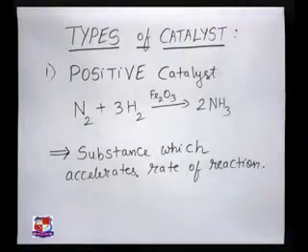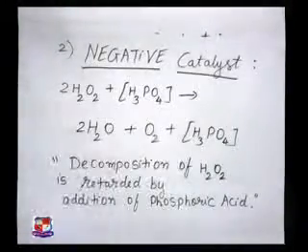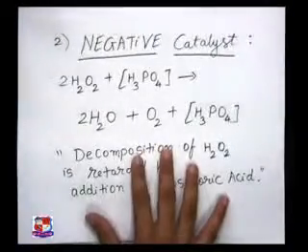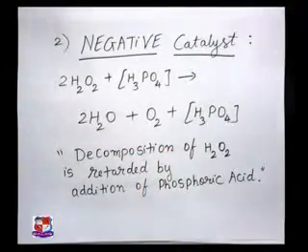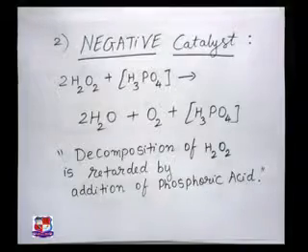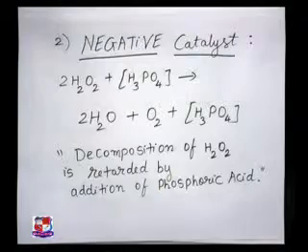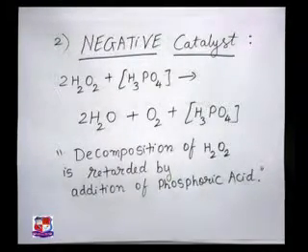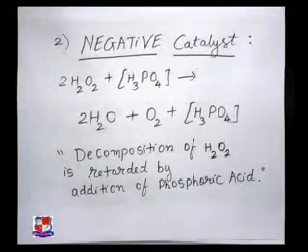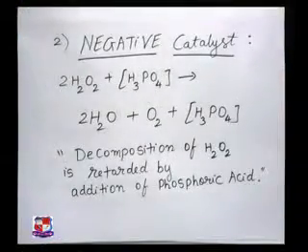The second term is your negative catalyst. Now you should understand why it is called negative catalyst. What is so special for that? See, a positive catalyst is a catalyst which always accelerates the reaction rate, and a negative catalyst is a catalyst which always retards the reaction rate. It means whenever the reaction is going on, this negative catalyst will try to decrease the reaction rate.